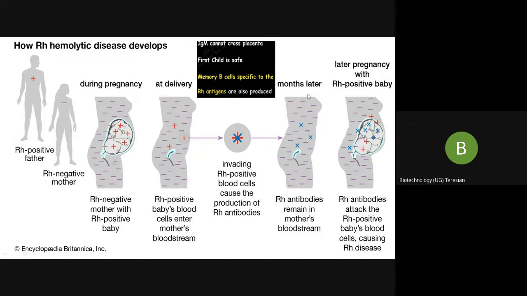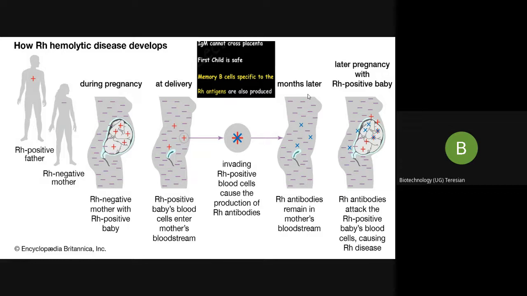Once the mother is sensitized, she starts producing memory cells. So antibodies are produced and memory cells are produced.